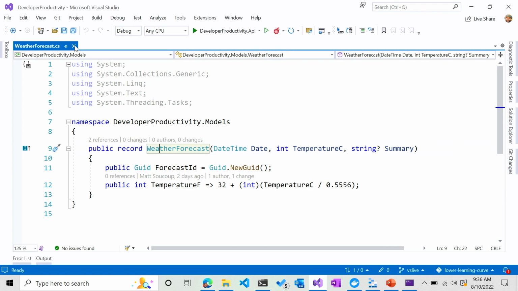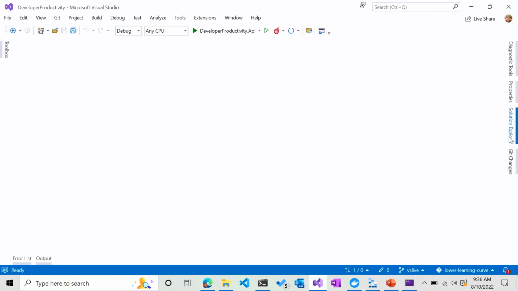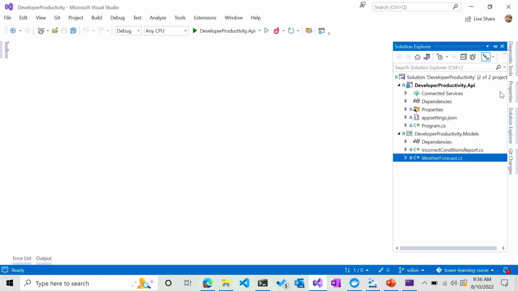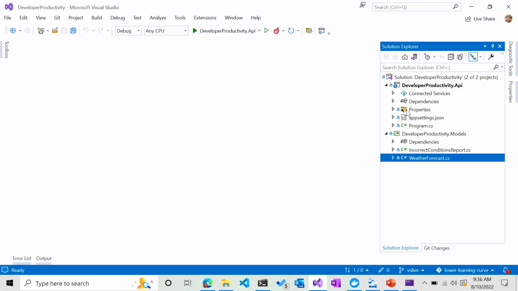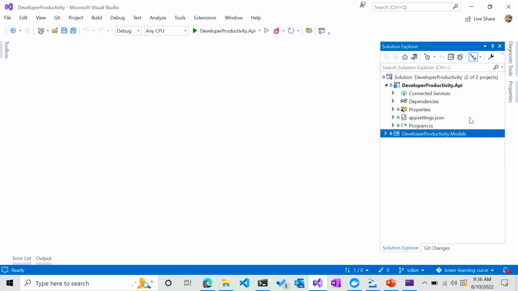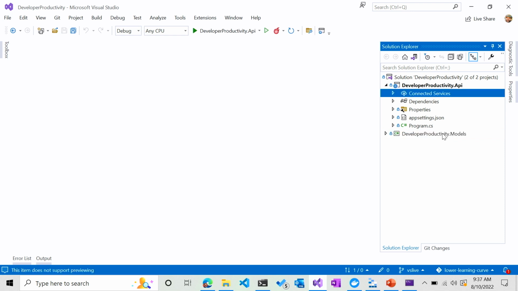The first thing that I want to do in order to make it better is have something in here where I can report incorrect conditions. I'm going to report incorrect conditions over into an Azure queue, or a storage queue, and that way something else can pick it up out of that storage queue and do something fun with it. So what I want to do here is the connected services.